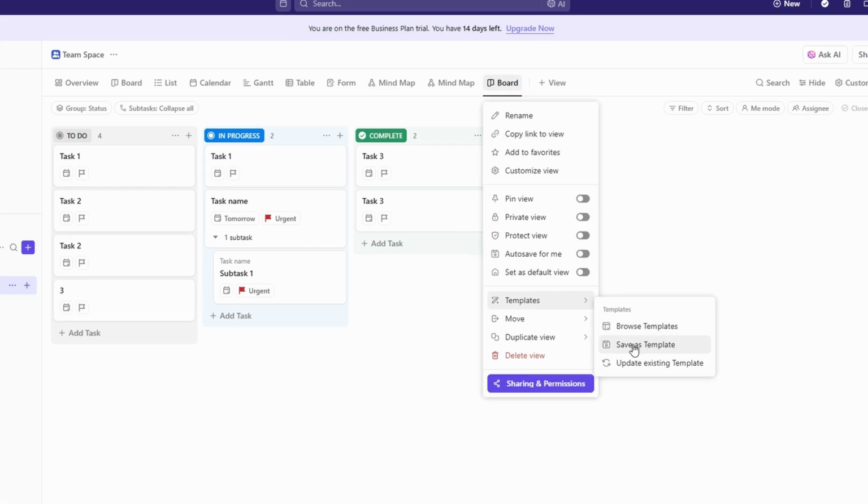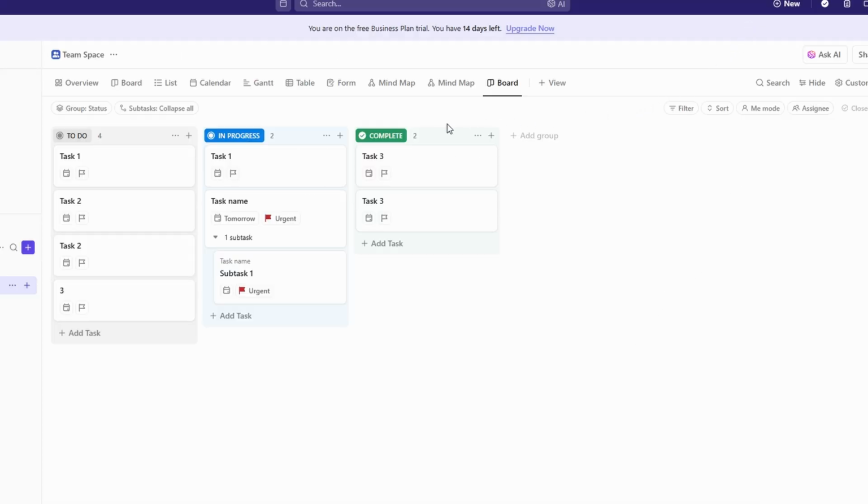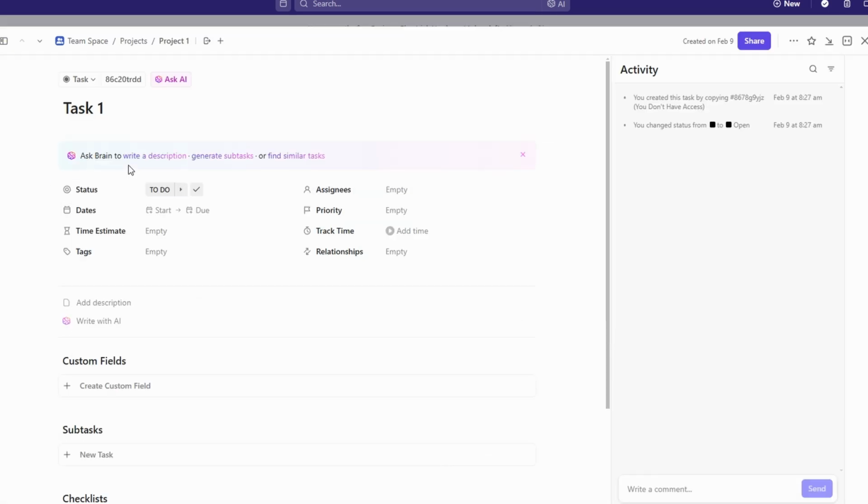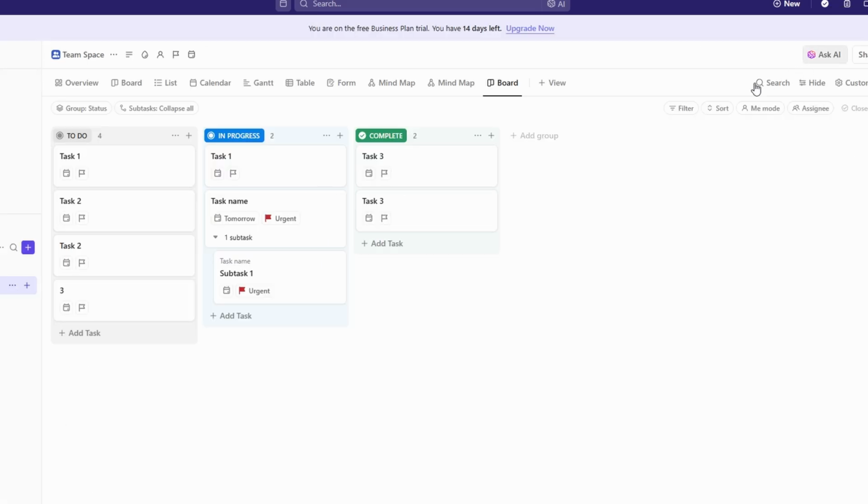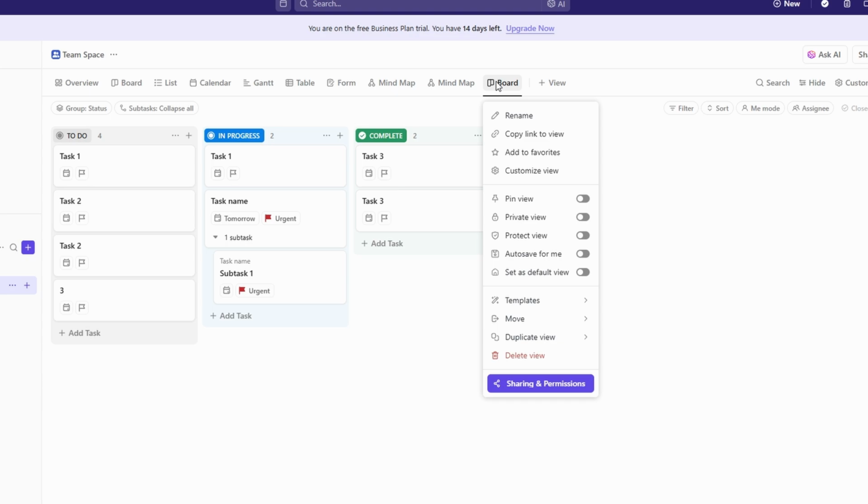Board views in ClickUp integrate seamlessly with other powerful features, making it easier to keep everything organized in one place. You can link tasks on your board to meeting notes, project roadmaps, or even external tools like calendars and databases. This ensures that all relevant information is easily accessible without switching between different platforms. For example, if you're managing a product development pipeline, you can link each task to a design document, customer feedback survey, or test report. This way, team members can quickly find the resources they need without searching through multiple folders or apps.